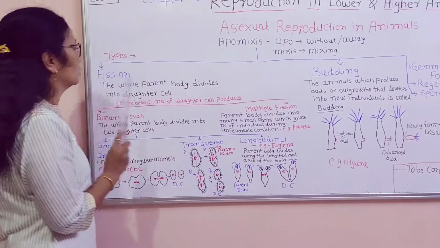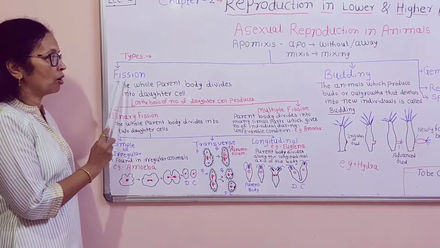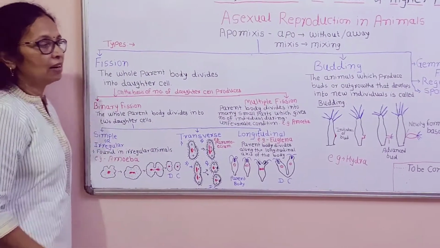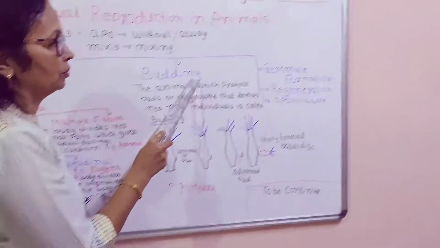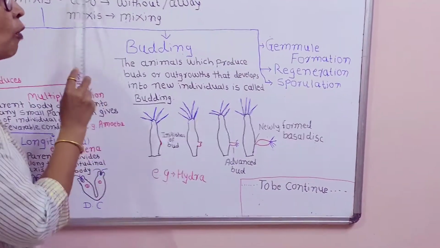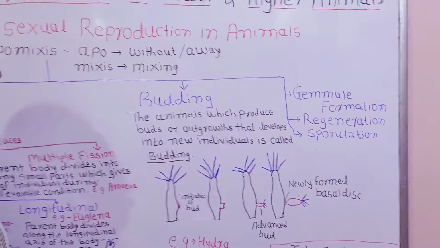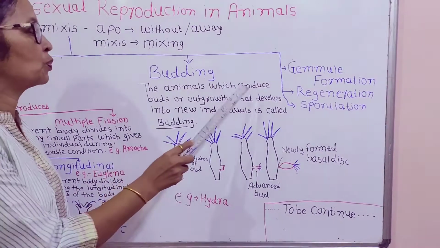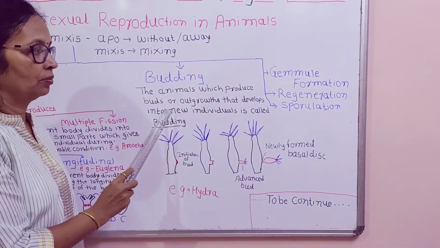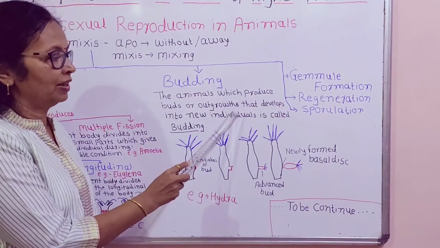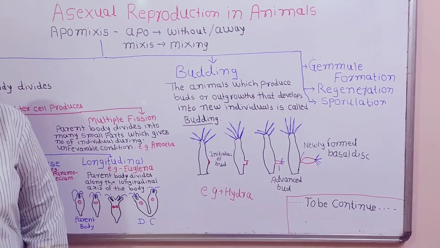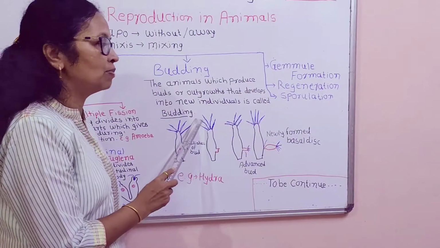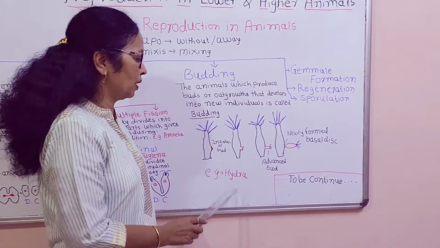So this is about the first type of asexual reproduction, which is fission. Second one is budding. Budding is a type of asexual reproduction. In this type, the animals produce buds or outgrowths that develop into a new individual. This phenomenon is called budding. For example, hydra.